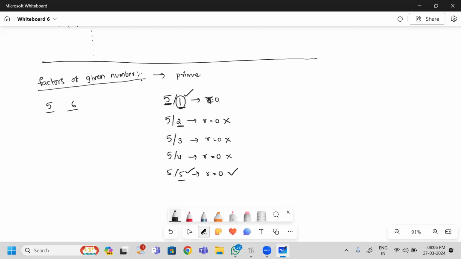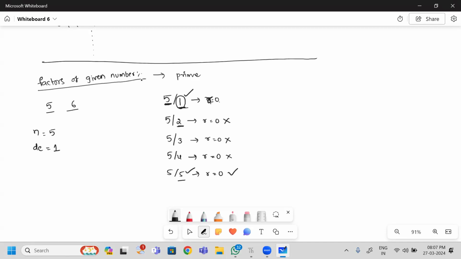Here n is the number, I am taking it as 5. Next, I need the denominator values. I start the denominator at 1, so the denominator value always starts from 1.